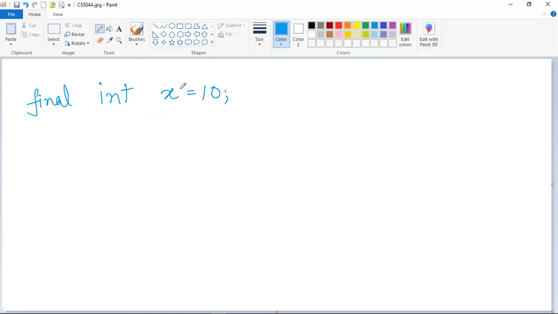If you place the final keyword before a variable, then you have to initialize it. That means you have to put some value into it while declaring. If you don't do it, that is going to give you an error. That means if you write something like final float p, if you want to declare a final variable like this, it is going to give you an error, because you have not initialized it. Whenever you want to declare a final variable, you have to give some value into it, like say 3.5 or something else which is a float value. Here it is an integer variable, so I have initialized it with an integer value.